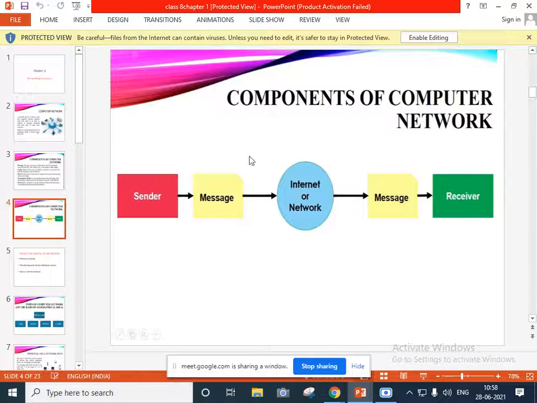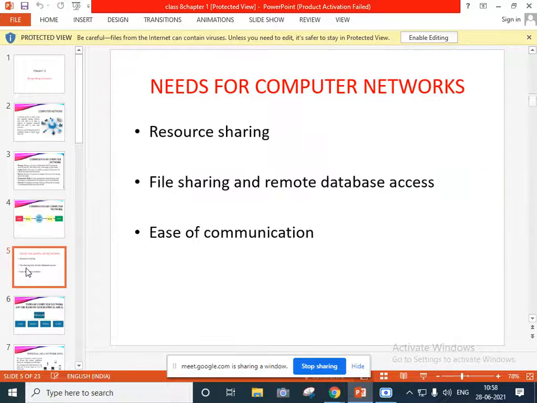So you understood this flowchart of computer networks? Yes, ma'am. Okay, next we'll see the needs of computer networks. As you can see, there are needs of computer networks: resource sharing, file sharing and remote database access, and ease of communication.